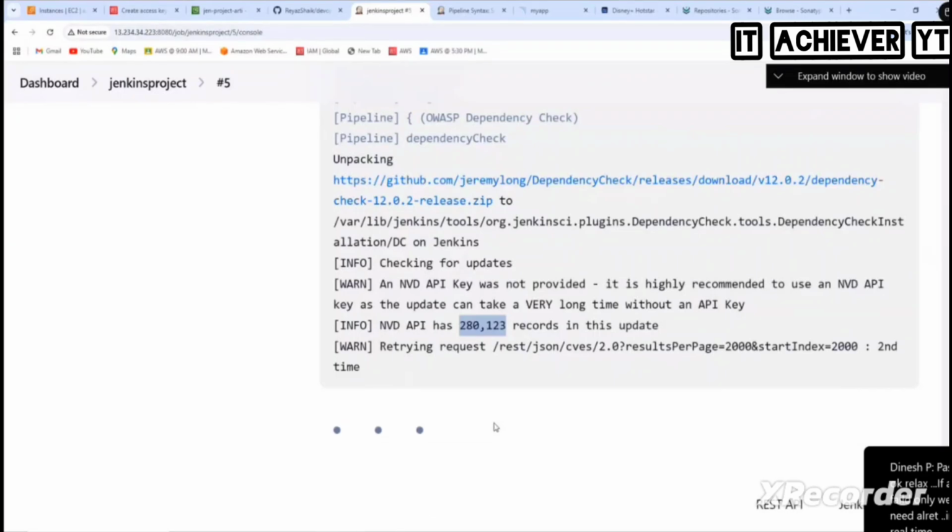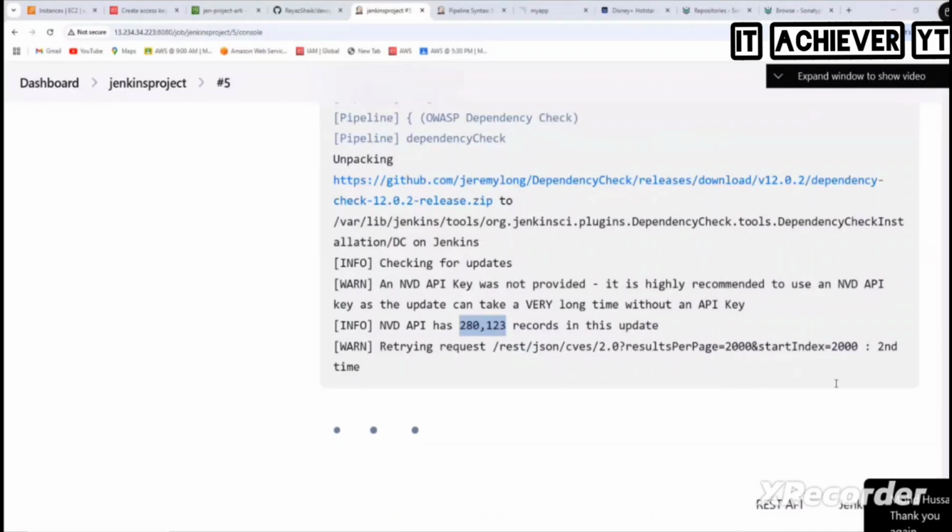As I told you, if you want that, you can go for it. Otherwise, you just ignore it. It is an additional thing. As I told you, in real time, your actual pipeline doesn't have this OWASP check. You can create a separate pipeline only for Git and Maven and then OWASP, and run that pipeline separately before the release. Susin bhai, thank you.